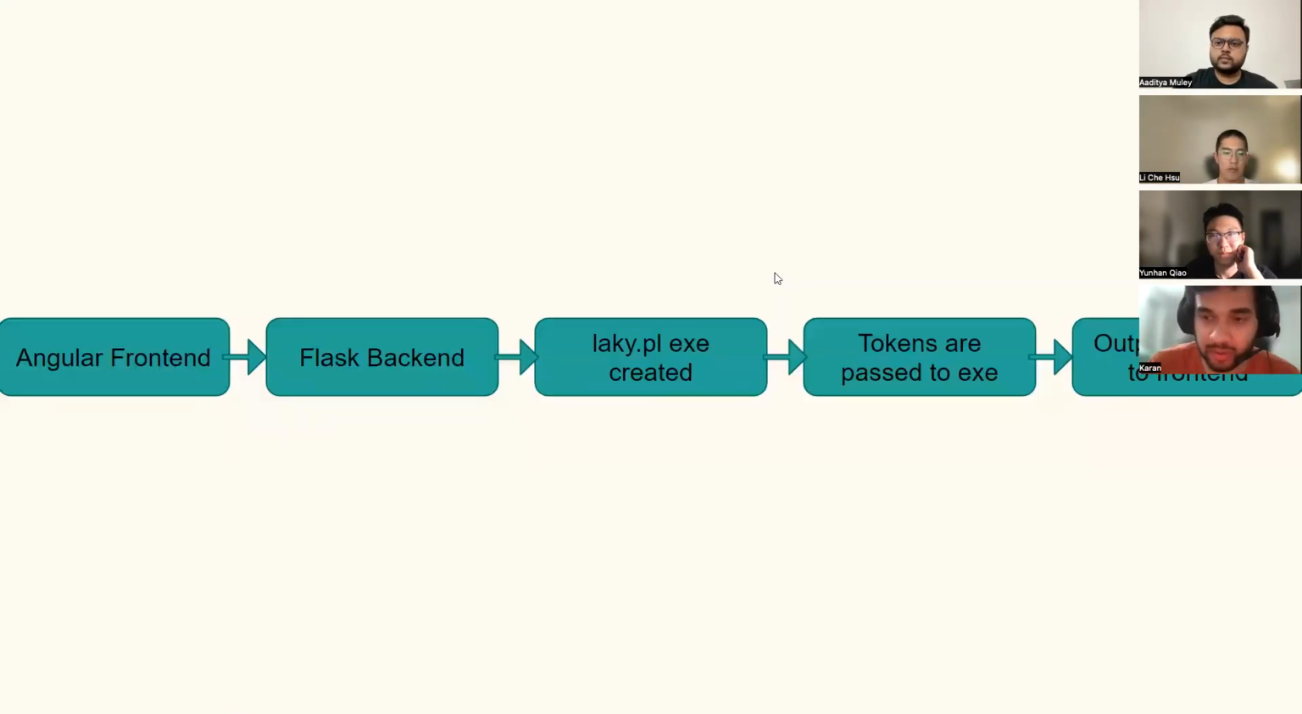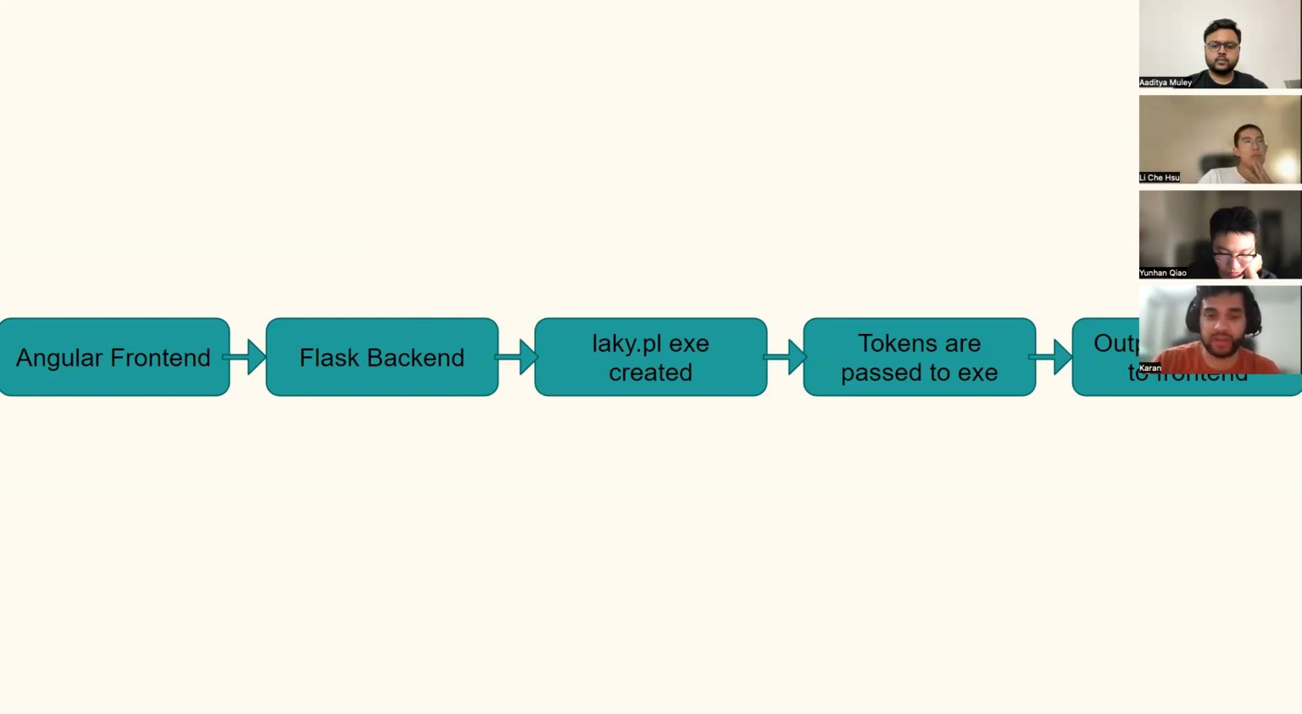I'll take over from this point. This is basically the sequence in which the code is executed. Beginning from the application, from the UI, we first enter our code into the UI. Then that data is passed as arguments to the Flask backend. To begin with, we are using Angular as the front end and Flask as the backend to make this web application, and this is how we are showing our UI.